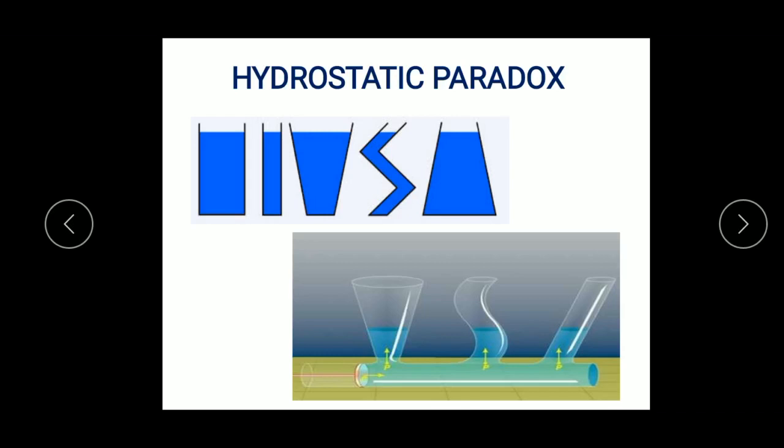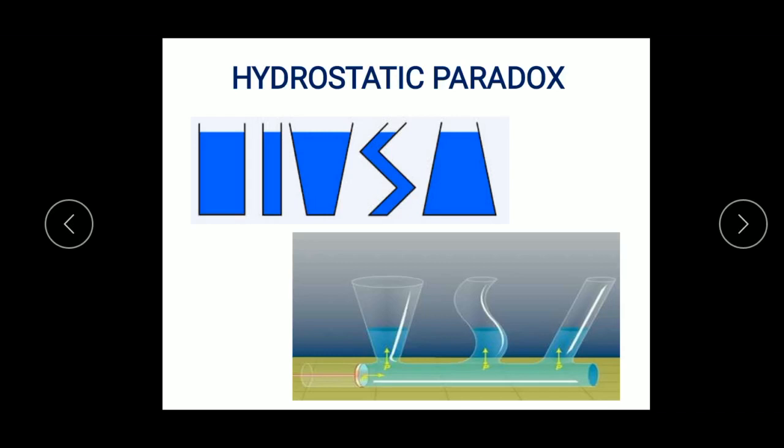So hydrostatic paradox means that different amounts of liquids or fluids exert the same pressure at the same depth, right? As we have shown here, vessels of different shapes are filled with the liquid to the same height, but the pressure at the base of each vessel is the same regardless of the shape of the vessel. The shape may be different, but at the same height h, all the vessels show the same pressure. That is known as the hydrostatic paradox.